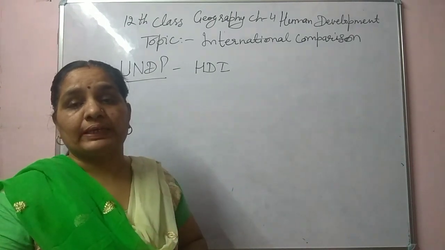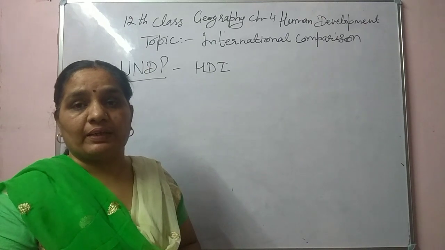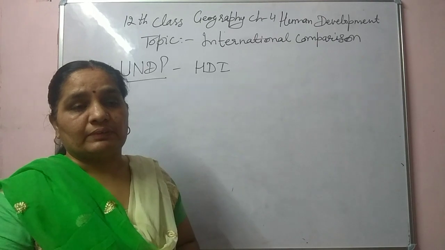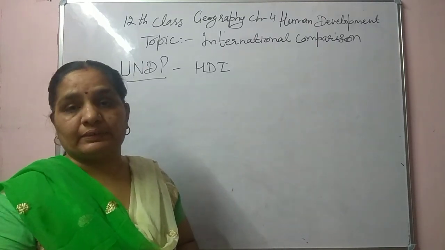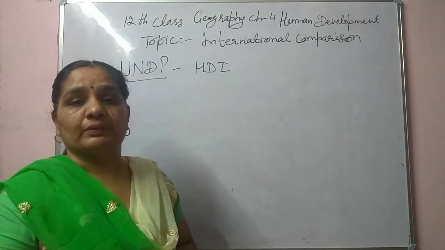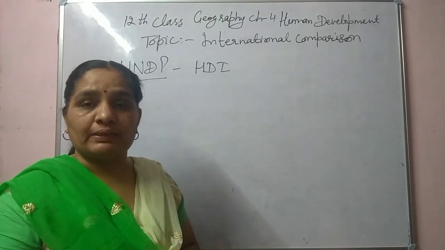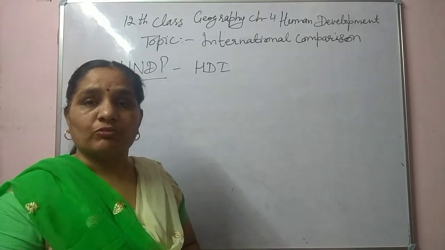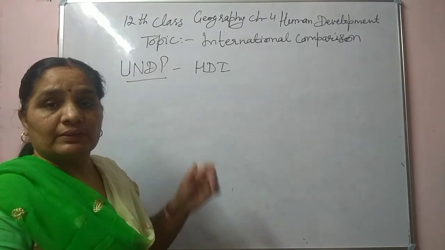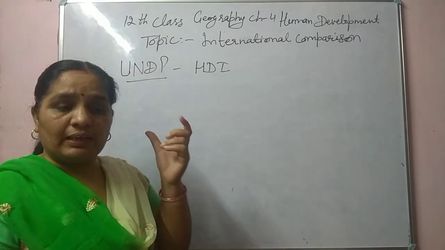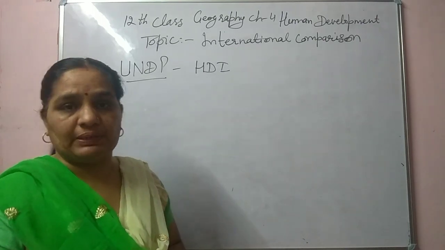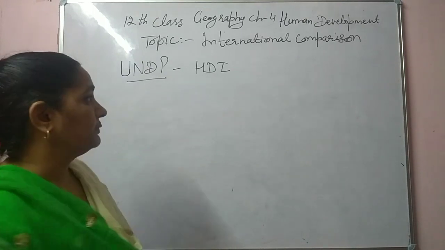We will be able to know which countries have a higher human development index. We will find that smaller countries, those with low income, also have a high human development index. So firstly, we will discuss with the help of 2 or 3 examples. We will take the examples of 2 or 3 families. Let me start the topic.